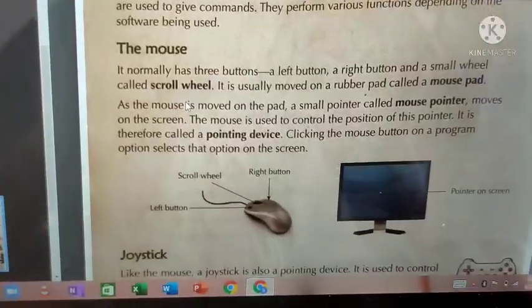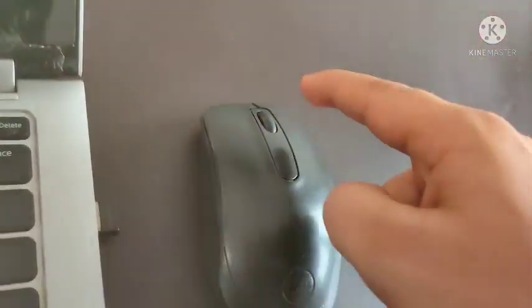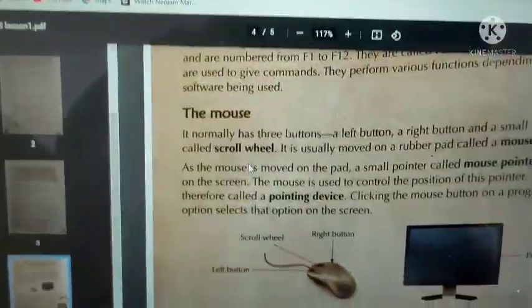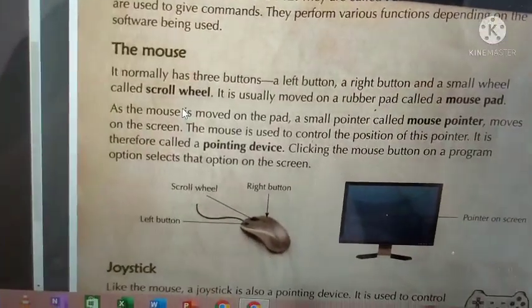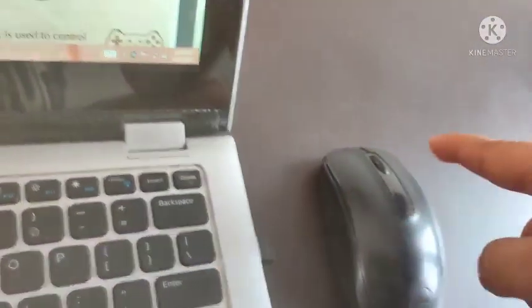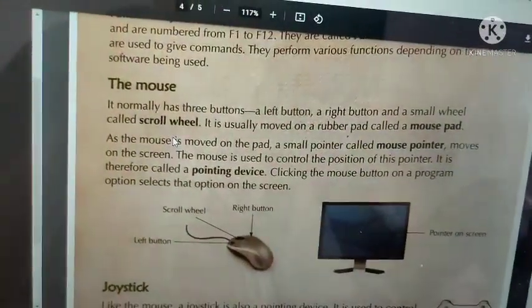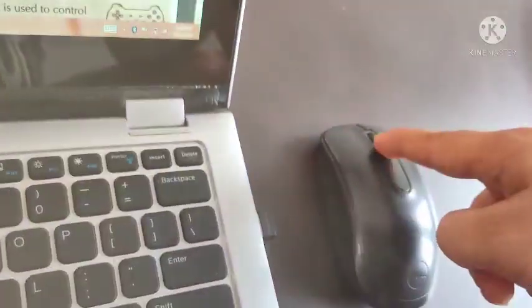It normally has 3 buttons. The mouse has 3 buttons. This is 1, this is 2 and this is 3. A left button, a right button, and a small wheel called the scroll wheel.